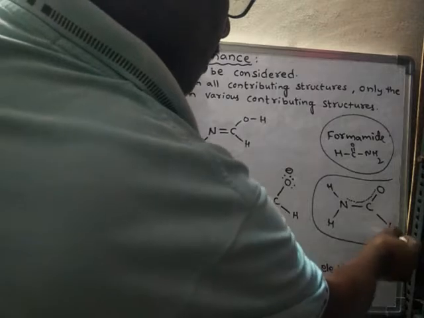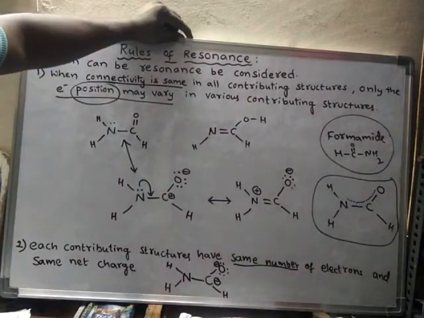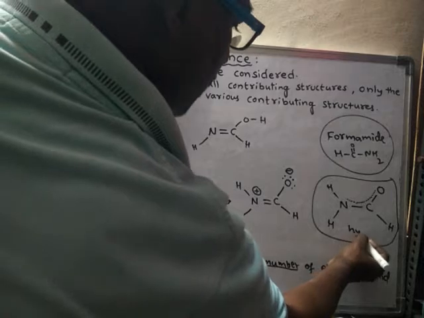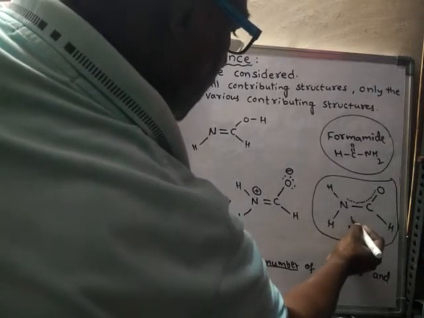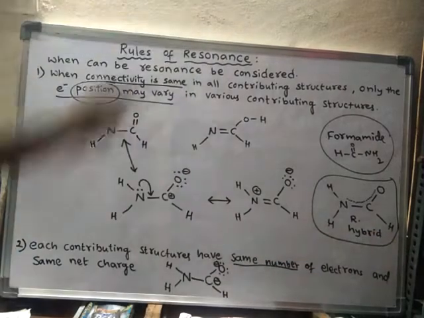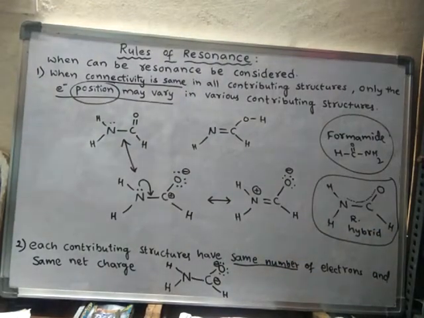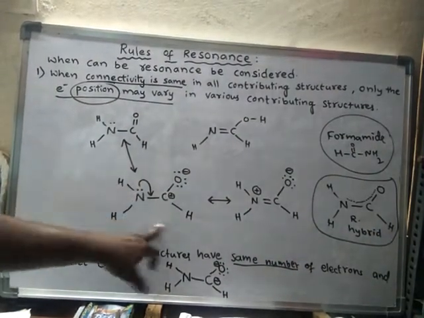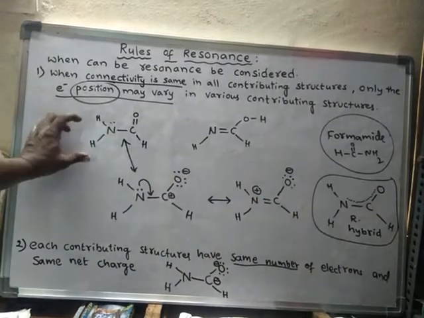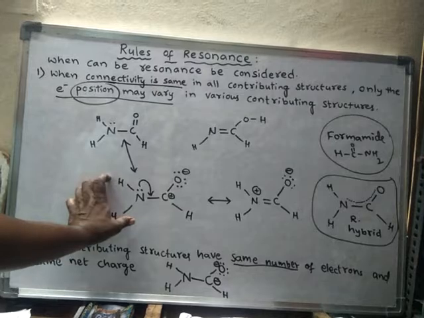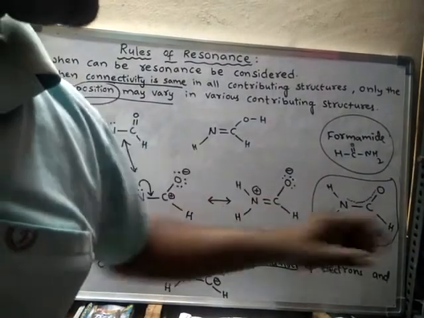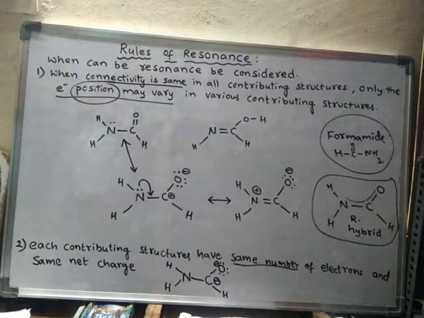This is called the real structure. The real structure cannot be drawn on paper, hence it is called a resonance hybrid. R means resonance. Resonance hybrid is a real structure. So these are said to be contributing structures of this resonance hybrid. This will explain some of the properties, this will explain some of the properties, and this will explain some of the properties of this resonance hybrid, which is a real structure and which cannot be drawn on paper.